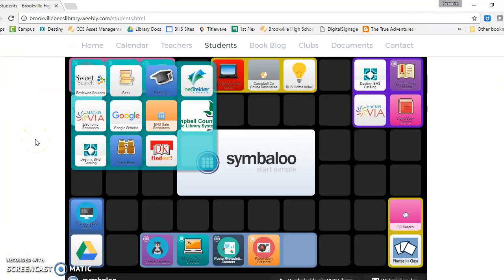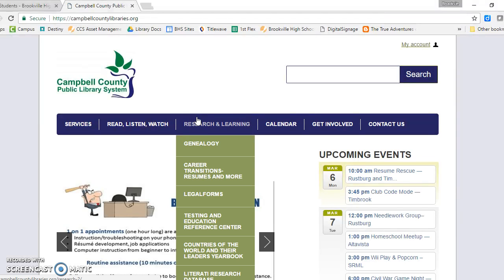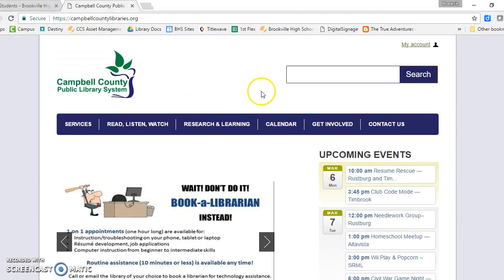Okay, so our second option for print sources is going to be the Campbell County Public Library page, which is on this button right here. And when we click that, it's going to take us to this screen, and we're just going to pretty much use the search bar right up at the top. And I'm going to do the same search as before, where I'm searching for Greece.